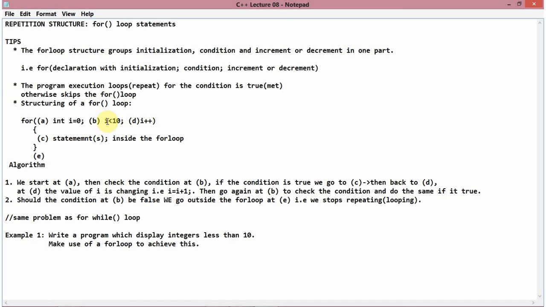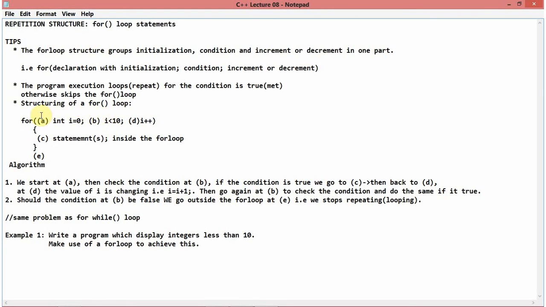When we have I as 10, the condition is going to say, is 10 less than 10? Then we know it's going to be false. 10 is not less than 10. Then that's where we stop. That's our exit point. When we stop, it simply means we stop the for loop. We don't stop the program. Actually, we stop running the statement of the for loop.